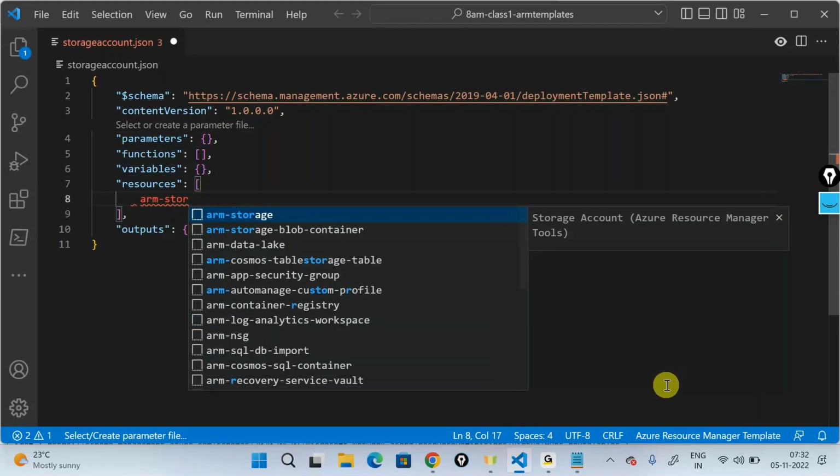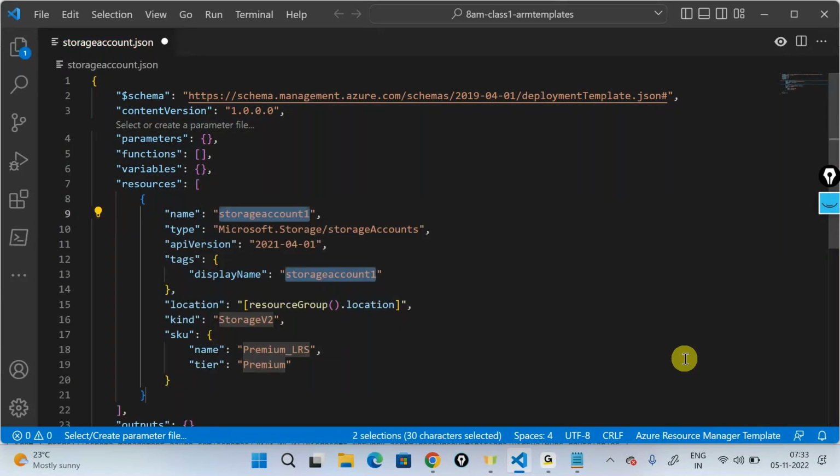And the very first thing it's telling me is ARM hyphen storage, and then you have a storage blob container. We'll see how to create a blob container as well. It's telling ARM hyphen storage, and on the right-hand side it's also telling me that this will create a storage account for you. And I'll say okay, this is what I want. So using my keyboard, I'll press enter.